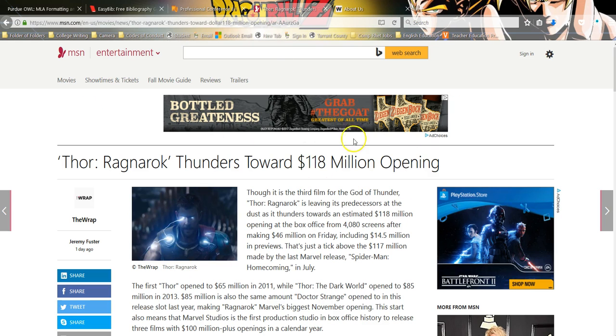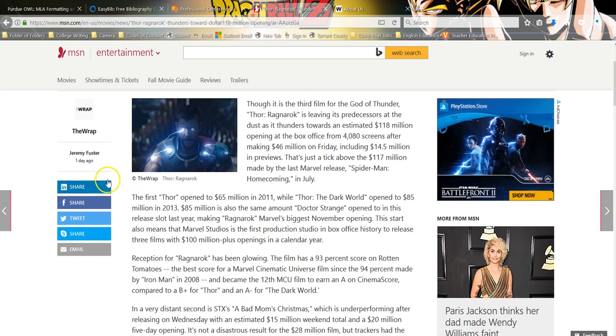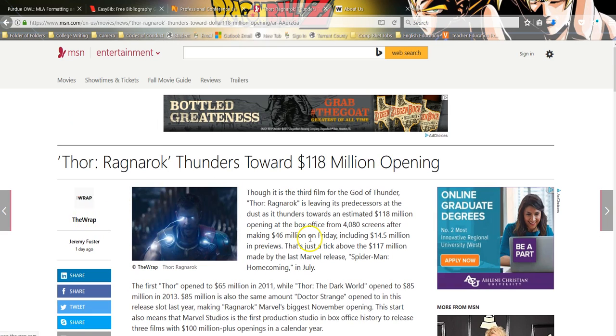You can't just take things at face value. If you can't find the information you need, I'll be dead honest. If I couldn't actually find this article on The Wrap, and I didn't know Jeremy Fuster, he wasn't here, I didn't know who wrote it, and I didn't know when it was written, I'm not using the source because I have no way of knowing when this source actually was put out, whether it's current, relevant data to the time that I'm trying to research or talk about, and I don't know who's responsible for it. I can handle leaving something out, maybe not knowing who's responsible, maybe it's a staff writer, but I'm certainly not going to forgive the lack of date of publication.